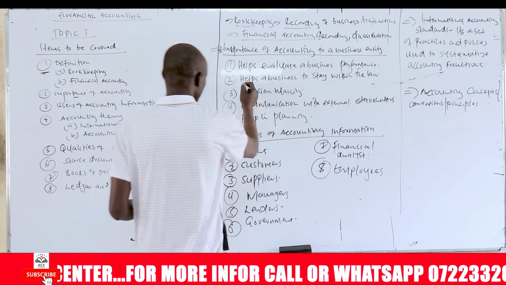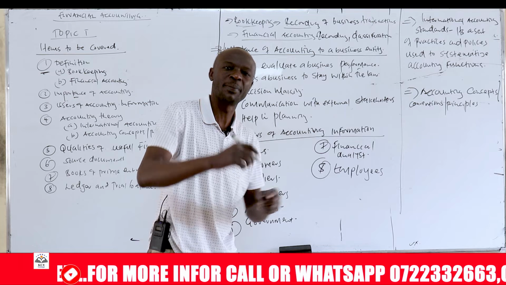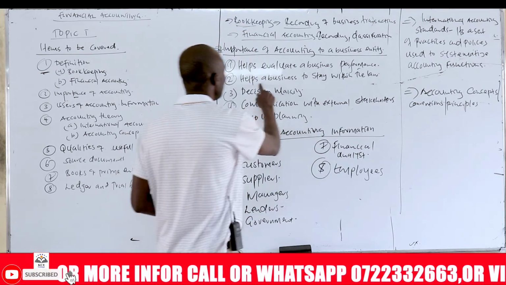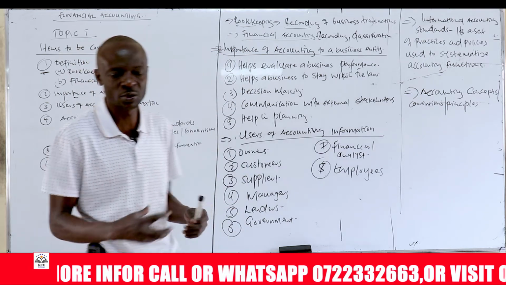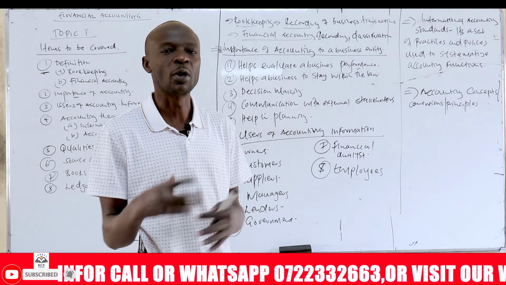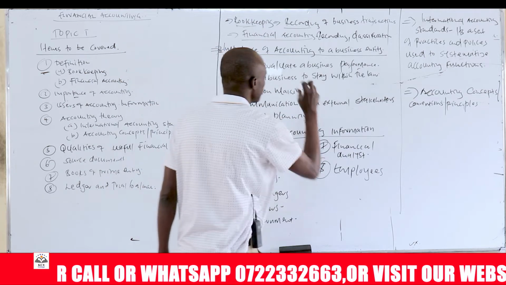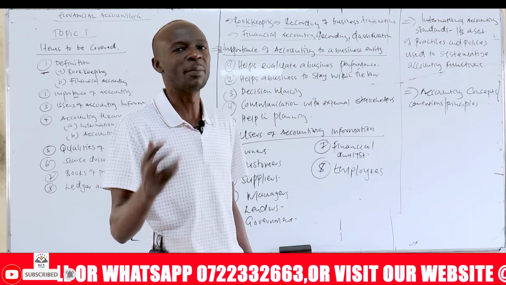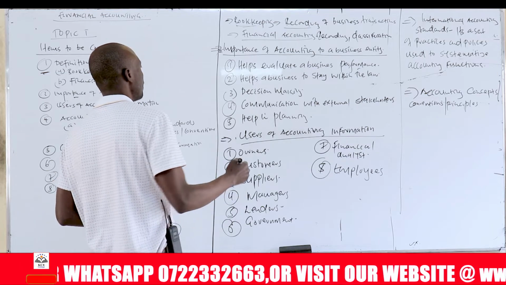Number two, it helps a business to stay within the law. How? See, the businesses operate within a particular territorial governance, which require them to pay taxes. So for you to accurately pay taxes, you need to have a system that will assist you collect your data and be able to determine the profit or the loss that you get, so that you're able to pay taxes accurately and therefore stay within the law. So accounting helps us to stay within the law by giving us a platform where we can determine our profit or losses from the profits that we record.